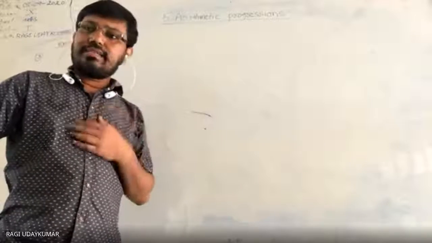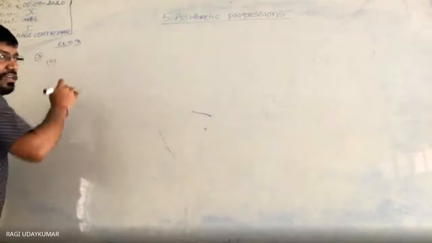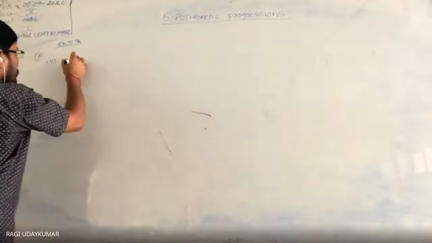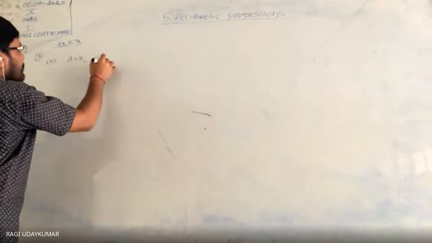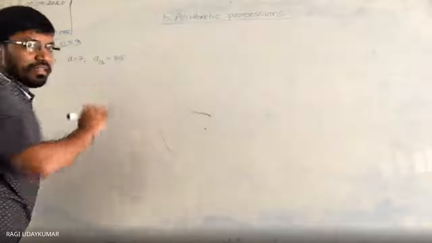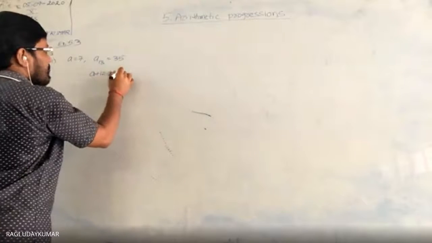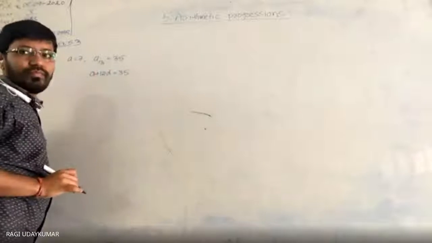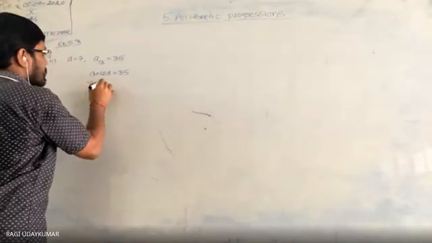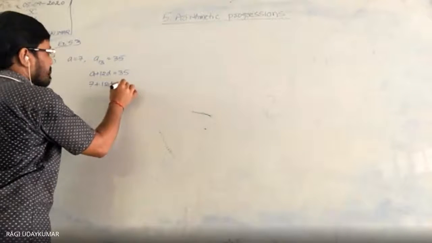Same, A13 will come directly. Suppose if you take that problem into consideration and you feel it is difficult, A is equal to 7 given, and A13 is equal to 35 given. This can be written as A plus 12D is equal to 35, and substituting the A value here, 7 plus 12D is equal to 35.